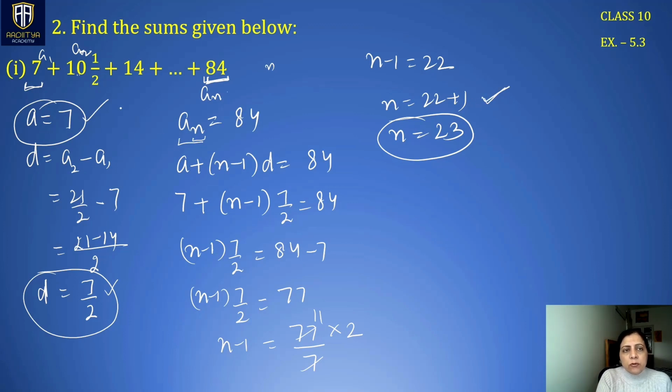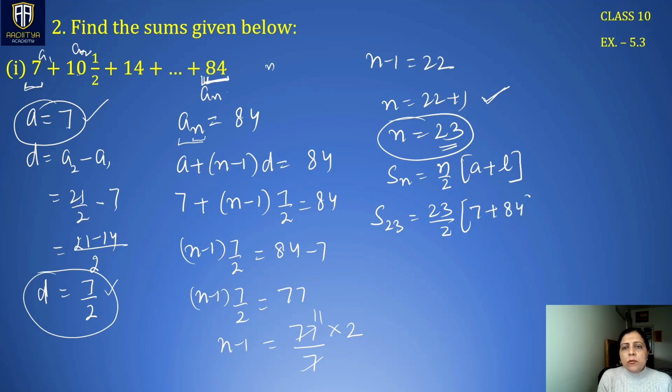To find the sum of the whole sequence, we have to find S of 23 terms. So Sn is n by 2. Now in this case, since we know the last term, we can use this formula to reduce the calculation. Sn is n by 2 times a plus l. You can use that one also, n by 2 times 2a plus n minus 1 d, but this way calculations can be reduced. S23 is 23 by 2. First term here is 7, last term here is 84.